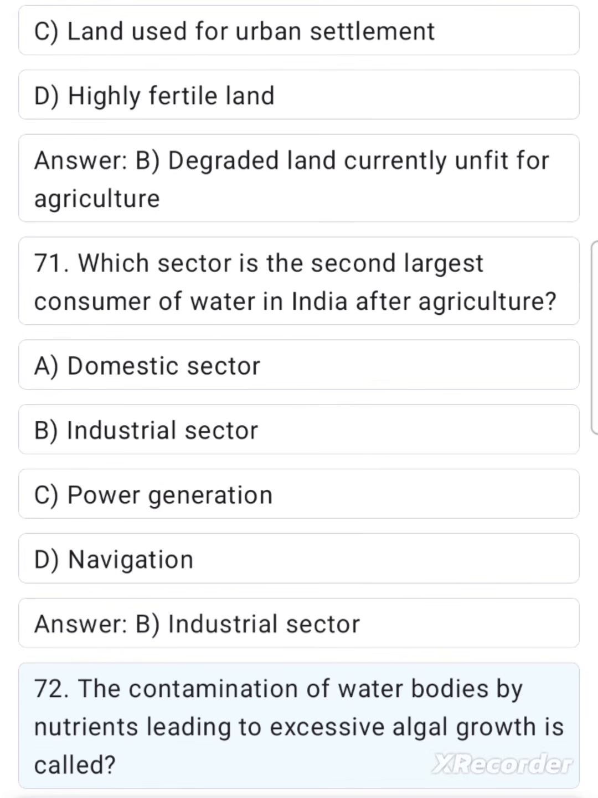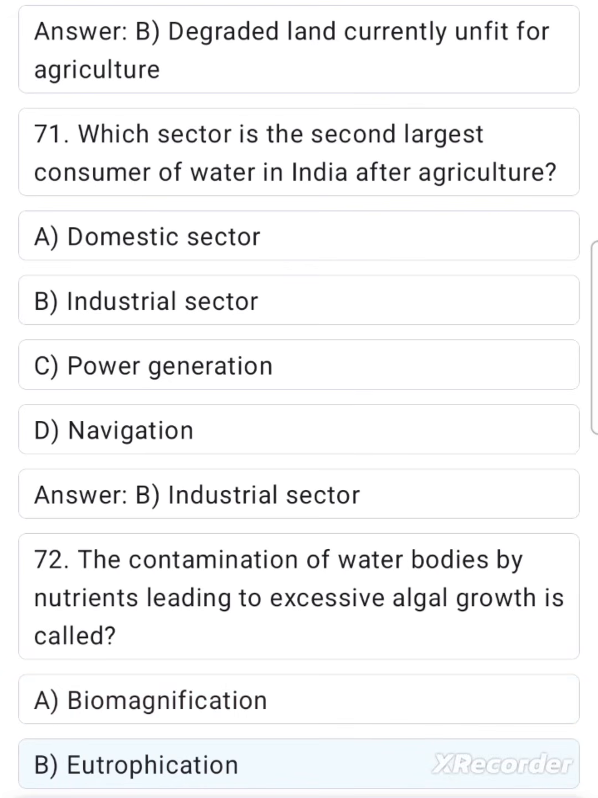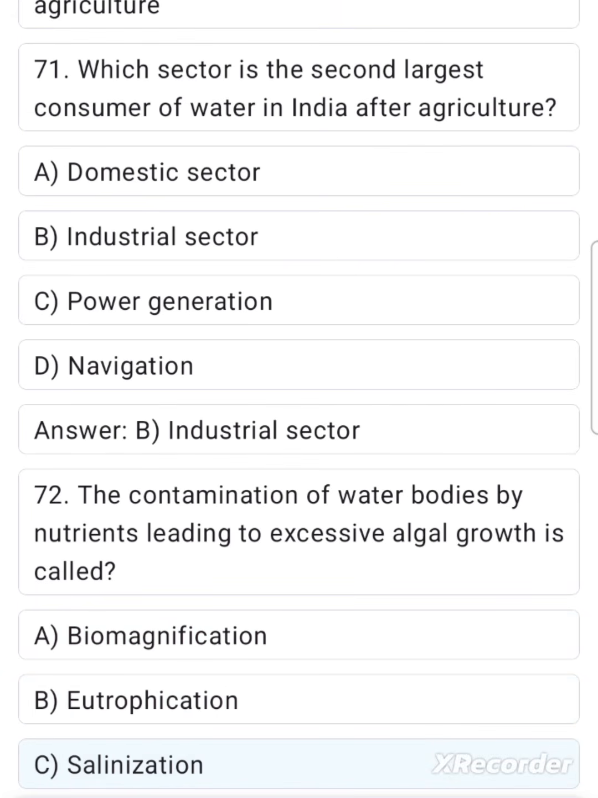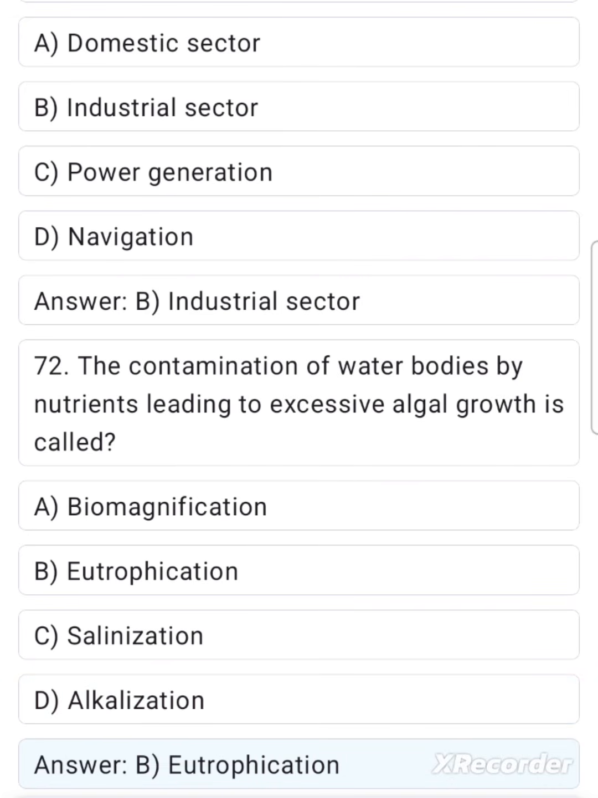72. The contamination of water bodies by nutrients leading to excessive algal growth is called A. Biomagnification. B. Eutrophication. C. Salinization. D. Alkalization. Answer B. Eutrophication.